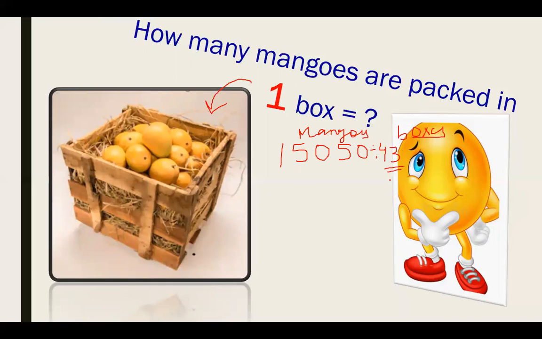So you are finding for one box, the number of mangoes in one box. It means that we have to use the concept of division. You have to divide the 15,050 mangoes in such a way that you are able to calculate the number of mangoes in one box, right?